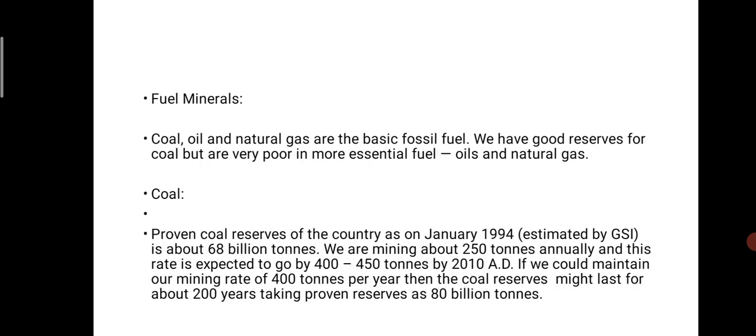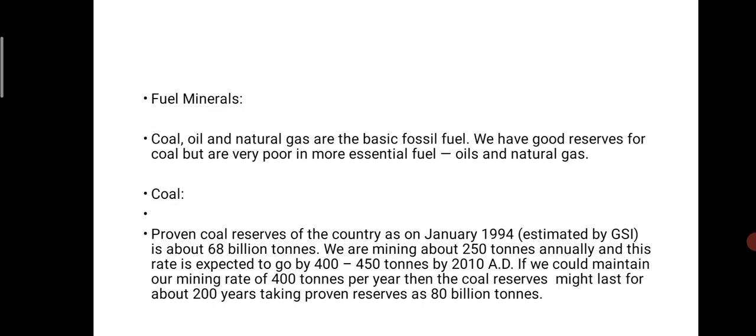Then fuel minerals. Which minerals are fuel minerals? Coal, oil, and natural gas, basically fossil fuels. That means a mineral may act as a fossil fuel, which may be coal, oil, or natural gas. We have good reserves of coal but very poor reserves of oil and natural gas. That simply indicates that coal is our main fuel.